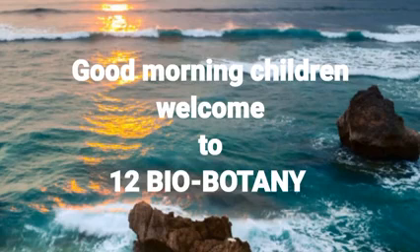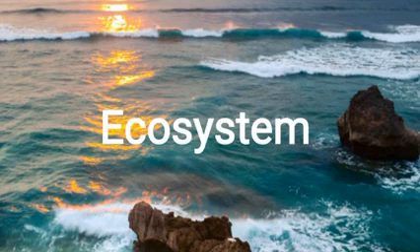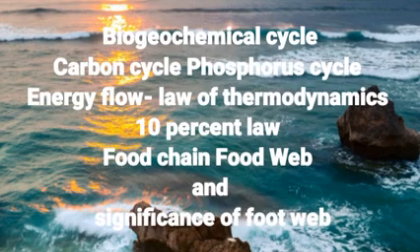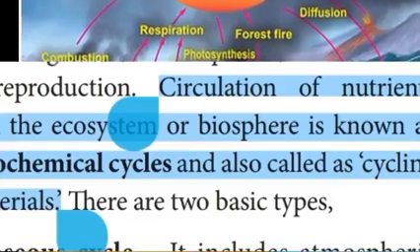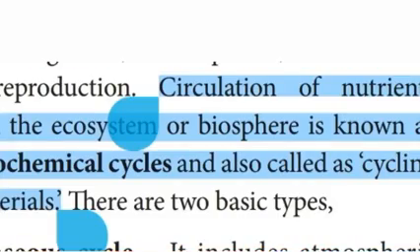Today we are going to discuss a chapter, ecosystem. There are 5 questions. Number 1 is biogeochemical cycle. In biogeochemical cycle, we have discussed carbon cycle, phosphorus cycle, and nitrogen cycle. Then food chain, food web. Then finally, we are going to discuss energy flow, the laws of thermodynamics, and the 10% law.